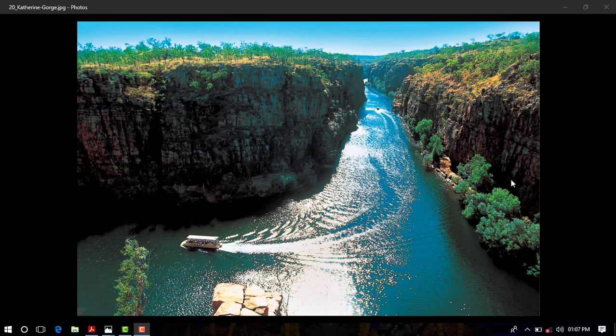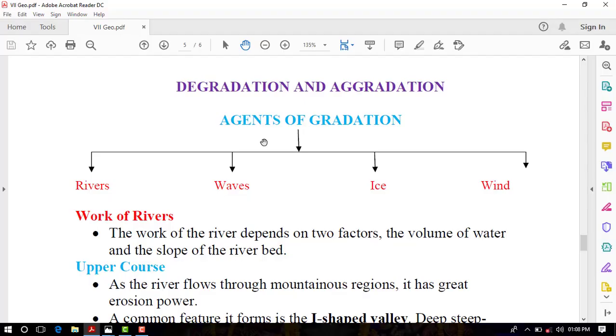The surface of the earth is continuously undergoing changes. Running water, moving ice, wind and waves are the agents of gradation, which constantly wear down the land surface and carry the broken fragments, which are deposited in low-lying areas. The process of reduction of height of landform is called degradation, while the process of depositing the eroded fragments is called aggradation.